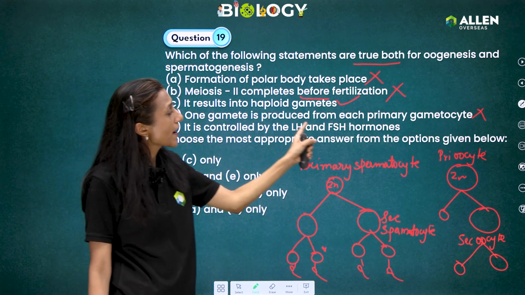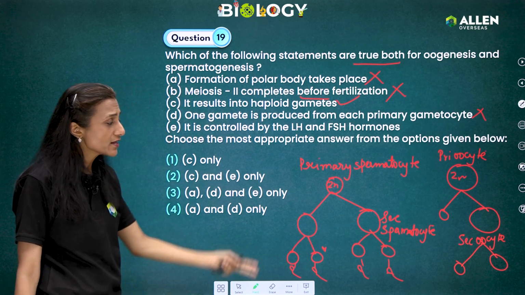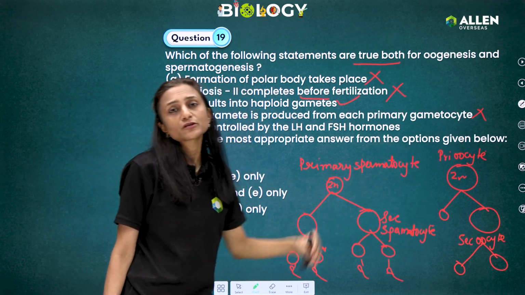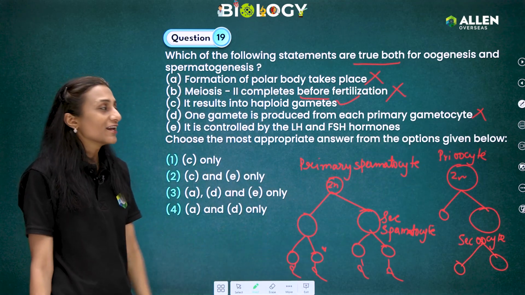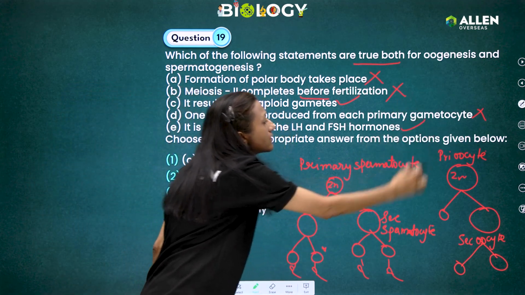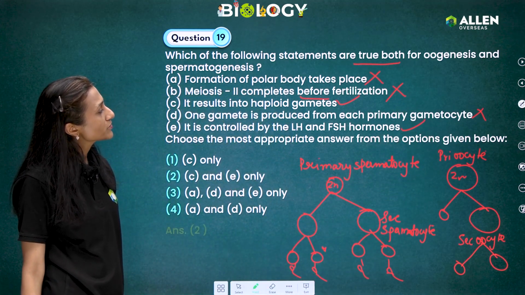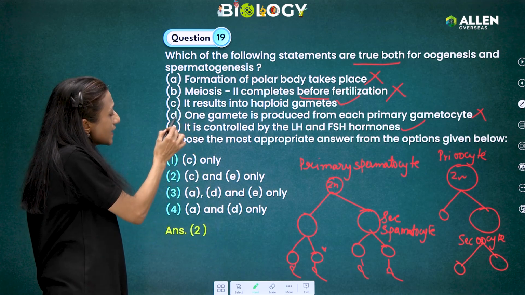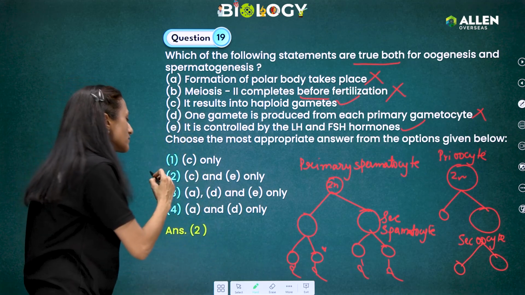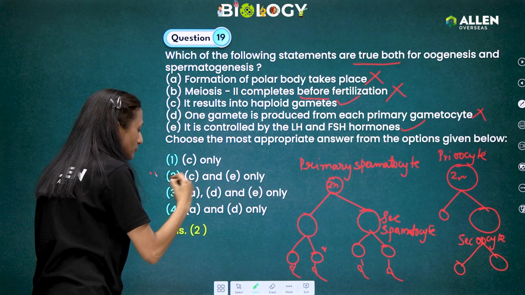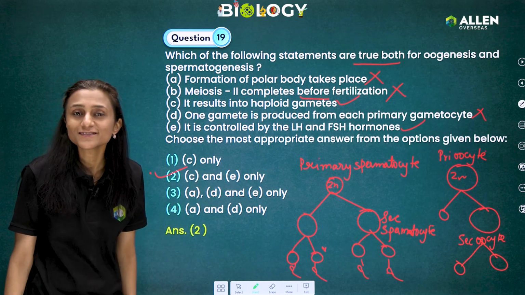It is controlled by LH and FSH hormones. Yes, the entire spermatogenesis and oogenesis is controlled by LH and FSH. So again, this is a correct statement. So we have to find the most appropriate answer. So C and E are appropriate answers and the rest are all wrong statements. So the answer is option 2.